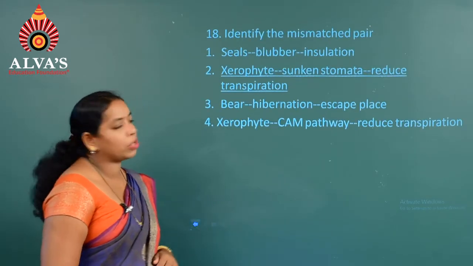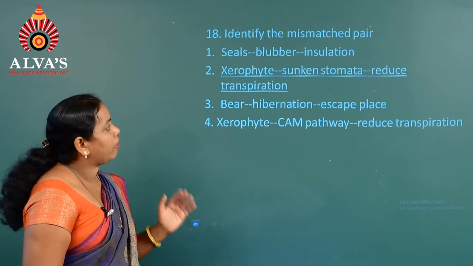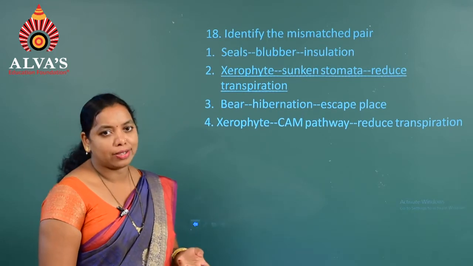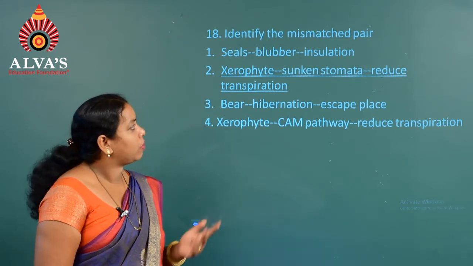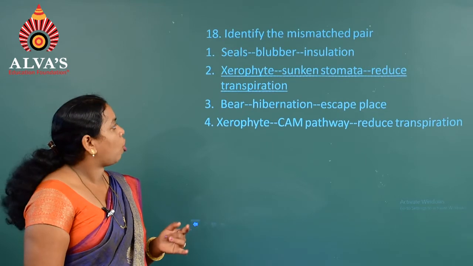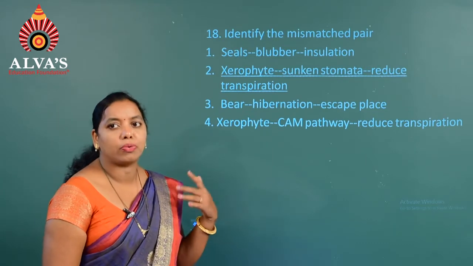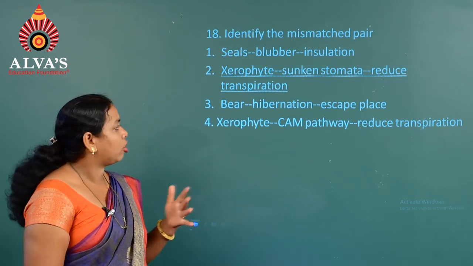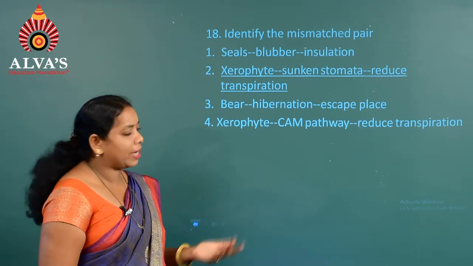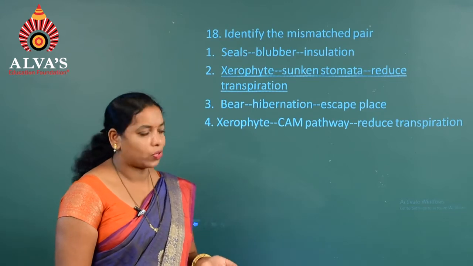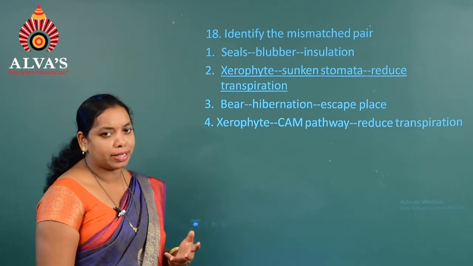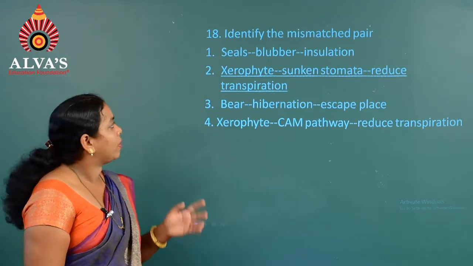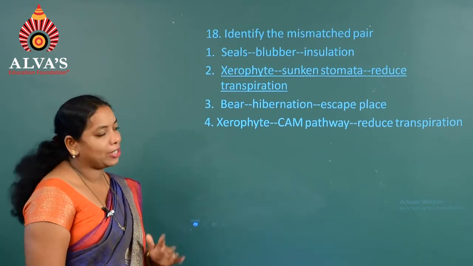Moving on to the next question, number 18. Identify the mismatched pair. The first option, seals, blubber, that is for insulation, and the second option, xerophyte, which has sunken stomata, reduced transpiration. The third option, bear, hibernation, escape place, and the fourth one, xerophyte, CAM pathway, reduce transpiration. So, here they asked us to identify the mismatched pair.